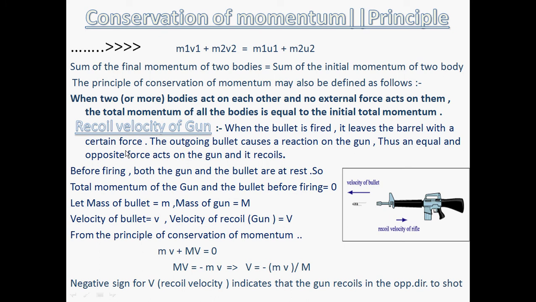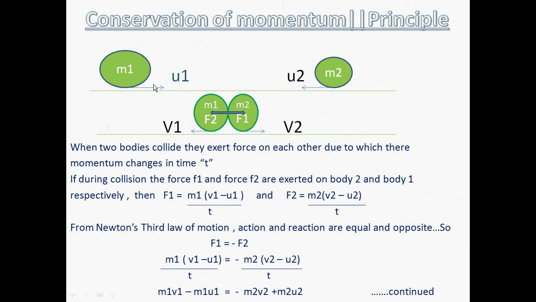Okay, so students, let's see once again. See, this is a ball or a body with mass m1. इसका mass m1 है और u1 velocity चल रही है और m2 body है, इसका mass m2 है और ये u2 velocity से दोनों एक दूसरे की तरफ चल रहे हैं. They're moving towards each other.